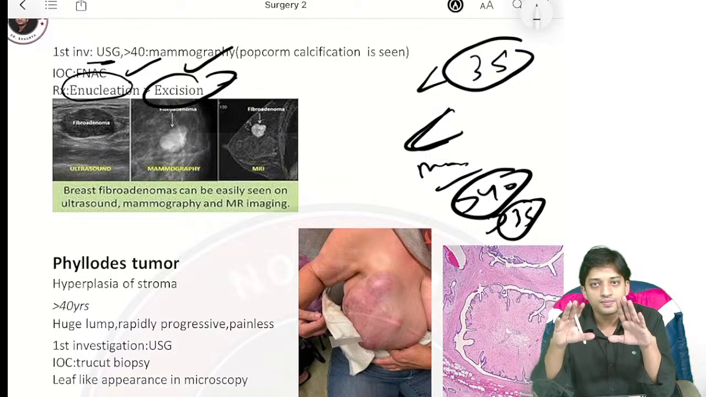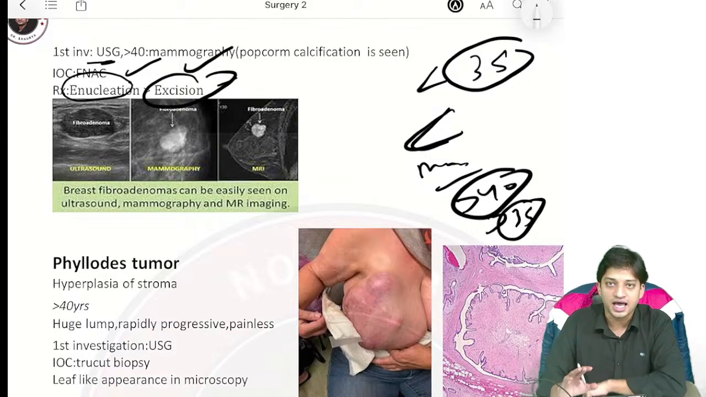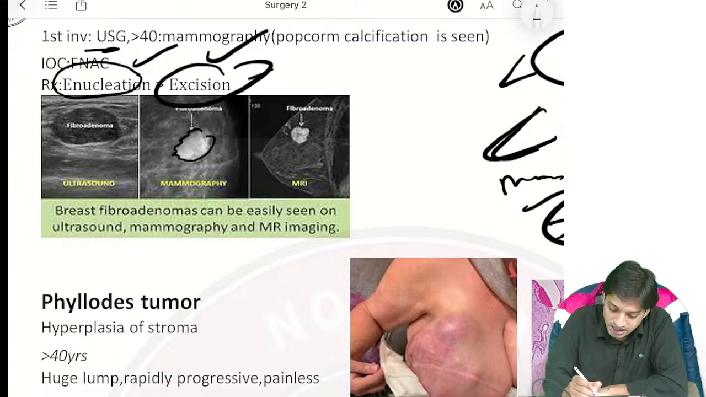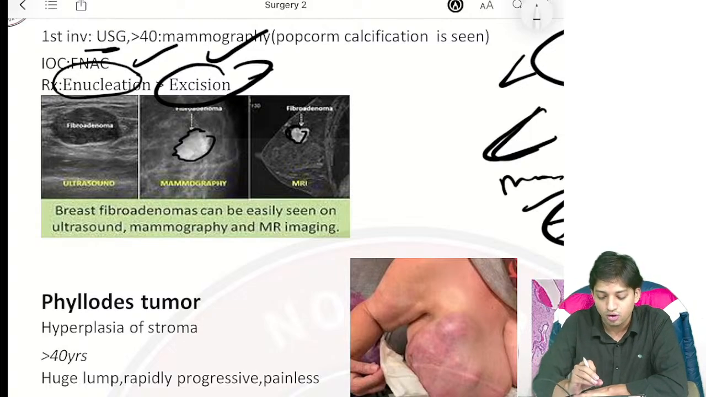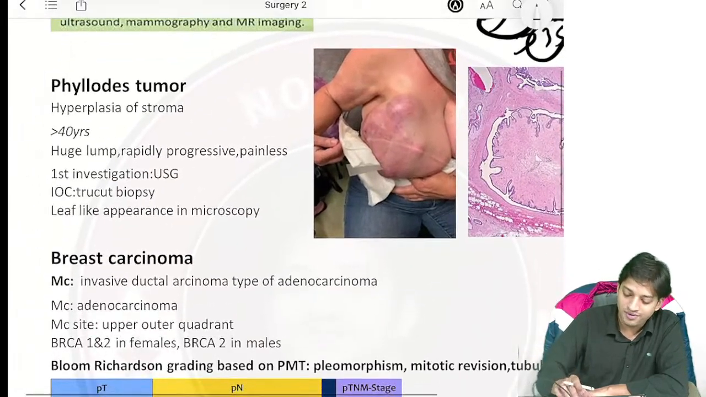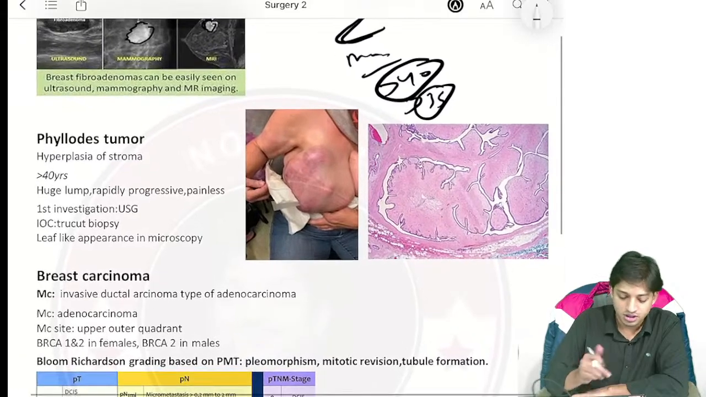Now, look at the radiology part. They will give you the scan and they will ask you like this. Just you can see here the popcorn calcifications seen in the mammography in the fibroadenoma. Here also you can see fibroadenoma appearing as a white dense lesion or nodule or lump in the breast tissue, right?